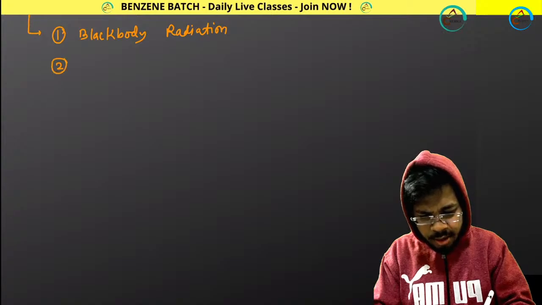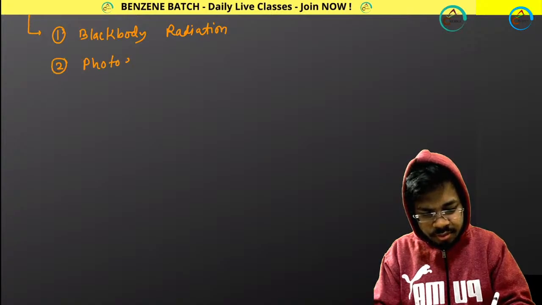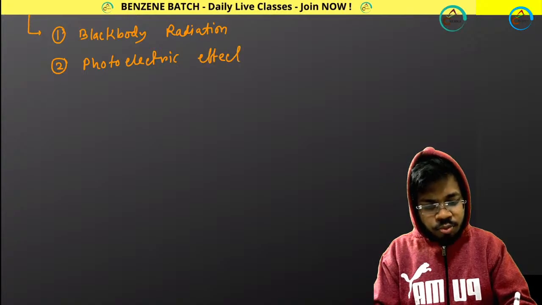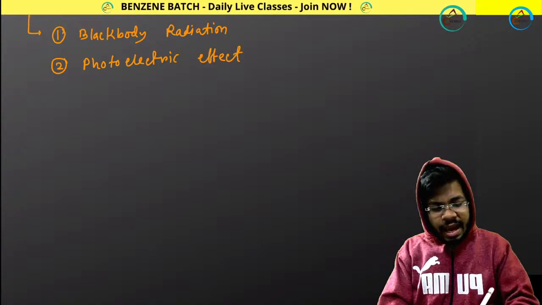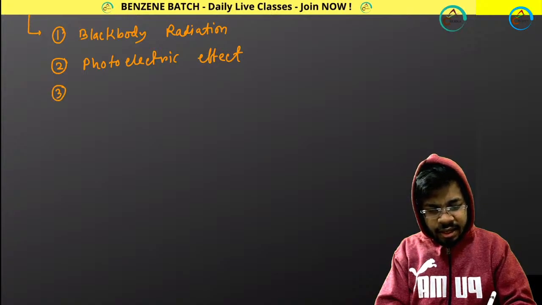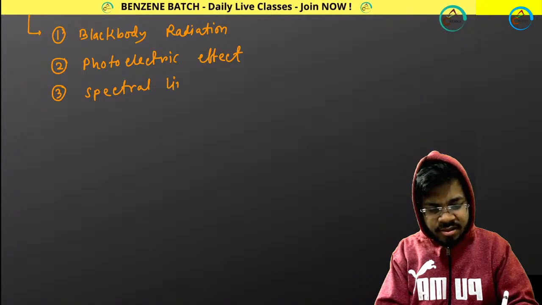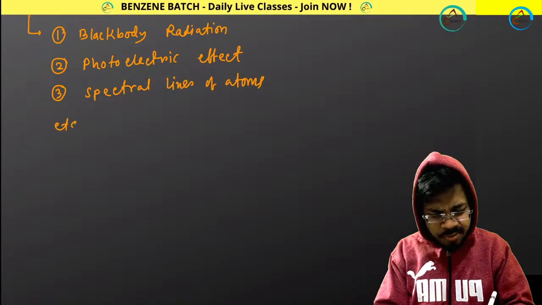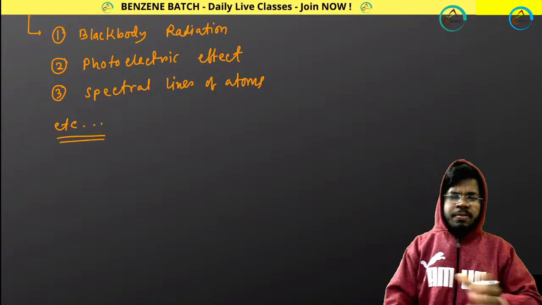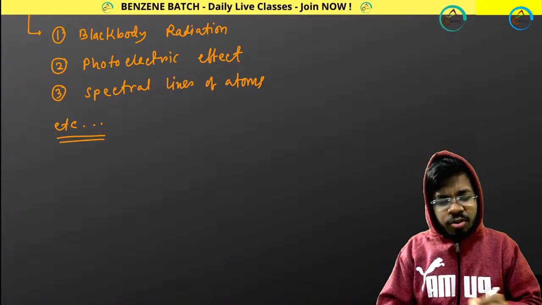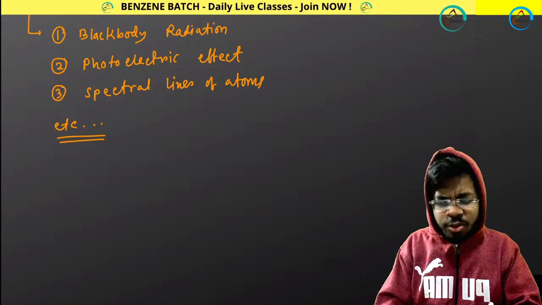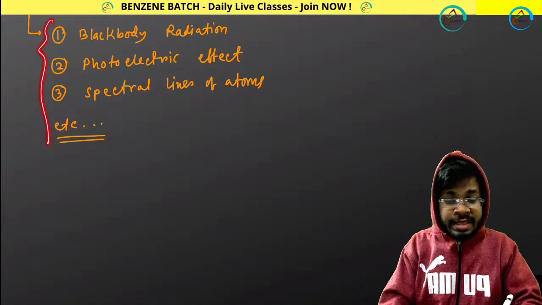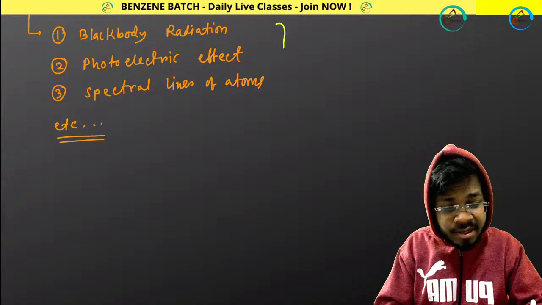Second was the photoelectric effect. And third was spectral lines of atoms. And there were also other experiments, I am not taking those names. A lot of experiments were done. And then scientists tried to explain all these phenomena. These are experiments.